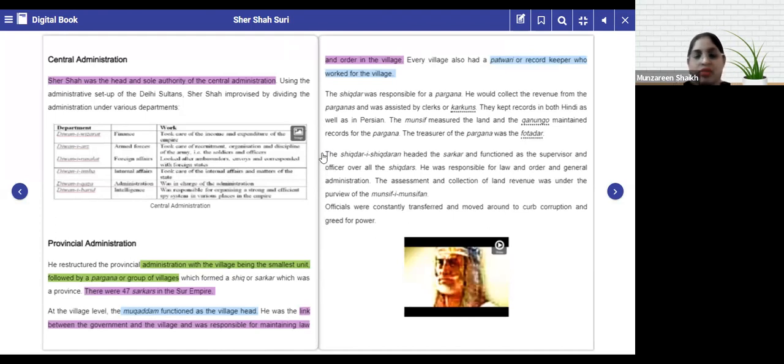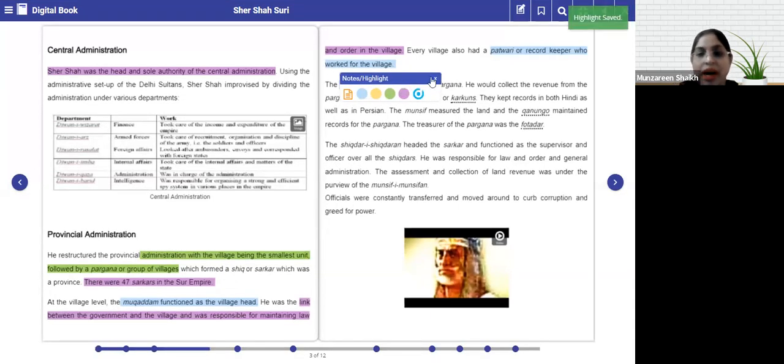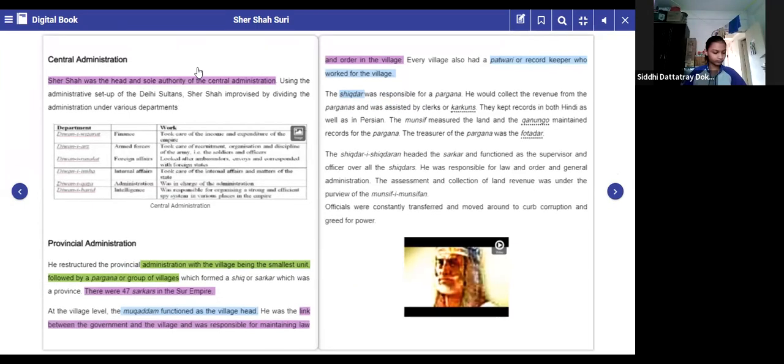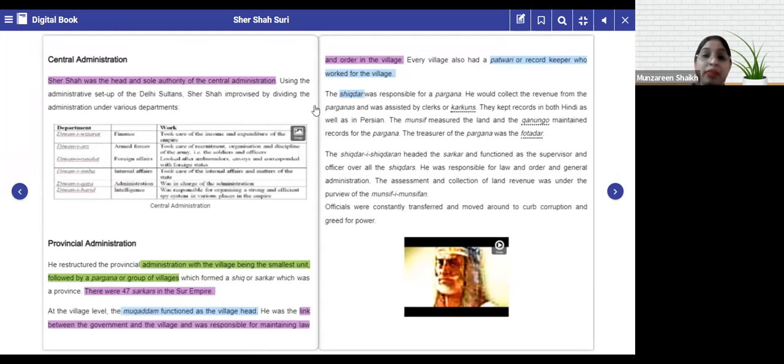So now, first of all, who was responsible for the paragana? It was the Shikdar. Underline this. These are the names given by them. Now, who was the person who would help the paragana in collecting the revenues? Clerks or karkuns. Those are karkuns. They help the paragana to collect the revenue. Okay, now they also kept the record in Hindi as well as in the Persian language.